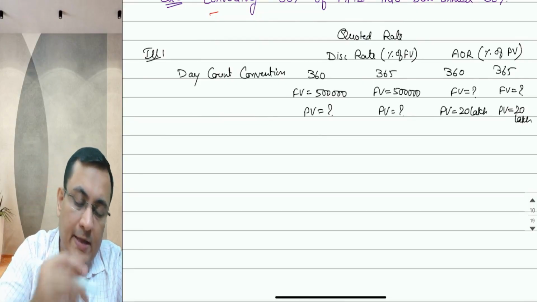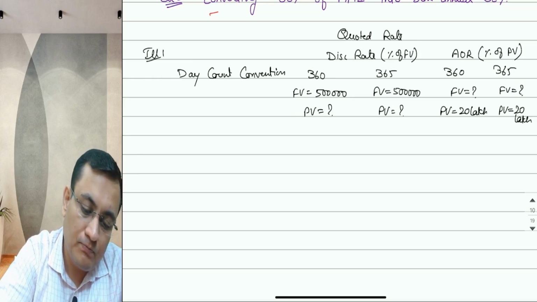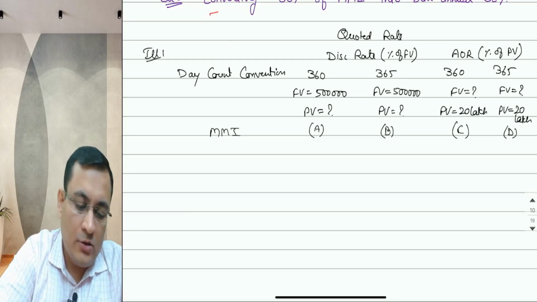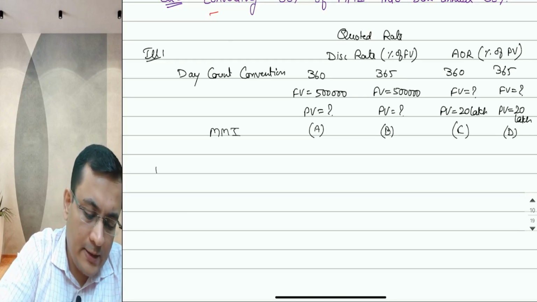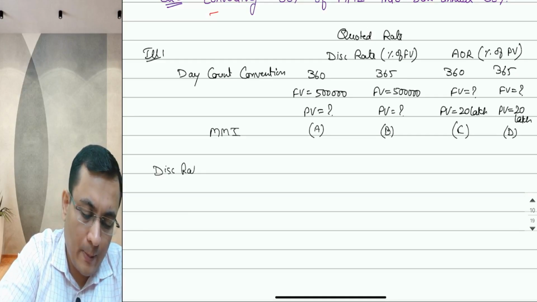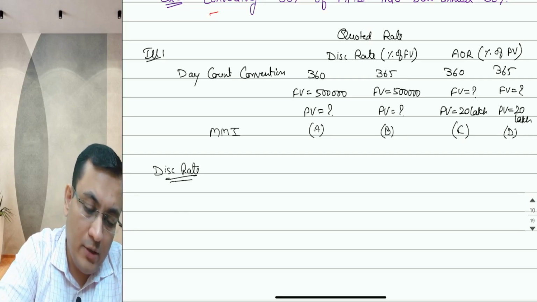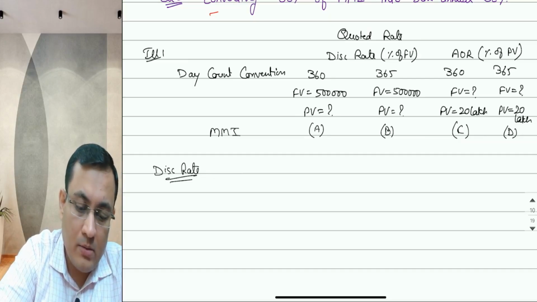So in this case, they will ask, first case, a money market instrument: A and B are CPs, and C and D are CDs. For discount rate, future value is available.